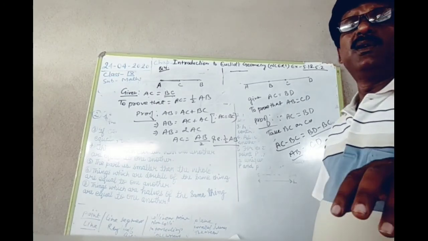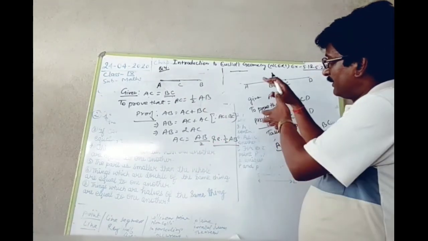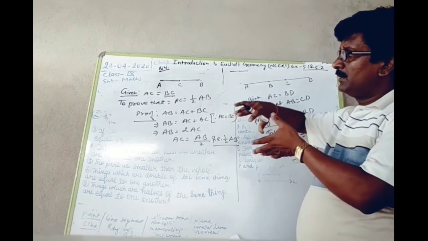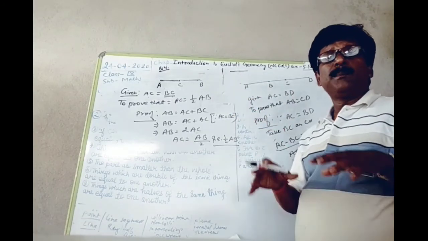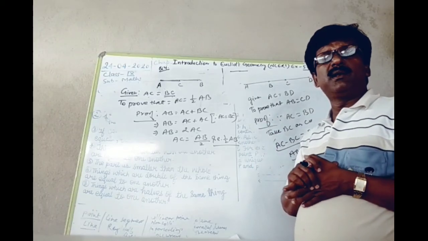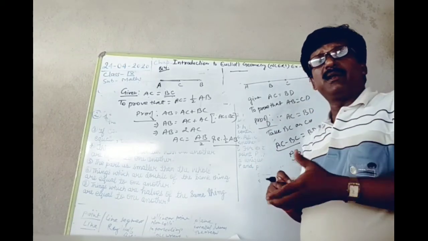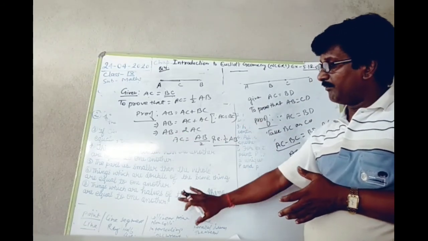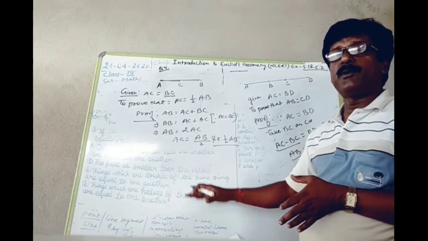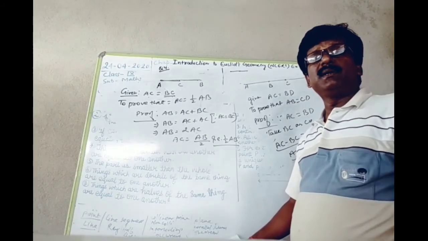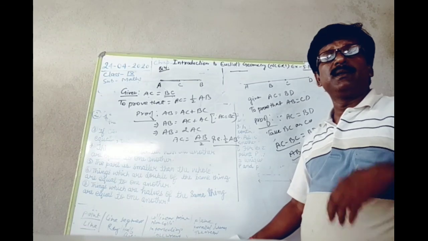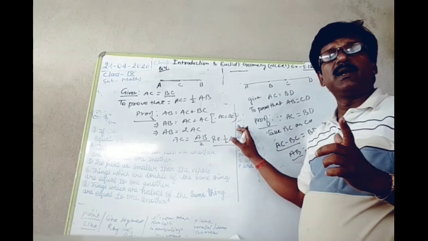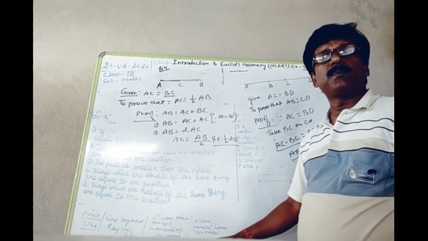By remembering the axioms and postulates, all the questions can be solved. In class 9th, the major portion is given to geometry. To have a better understanding of these topics, axioms, postulates, definitions and the concepts of the given points must be clear. Without this concept, no problems will be solved in the next chapter. So I request you to remember the axioms and postulates so that it will help you solve the problems. Thank you.